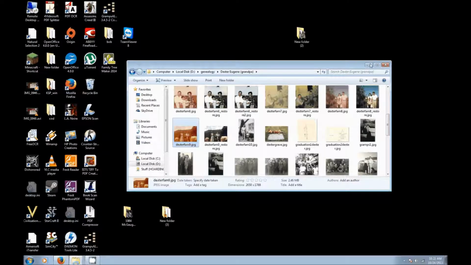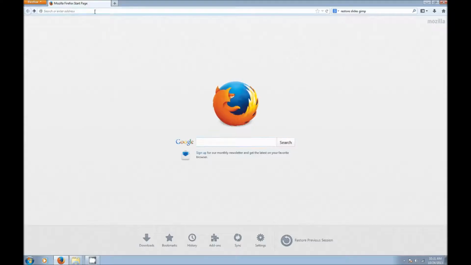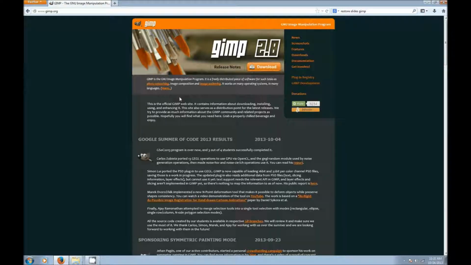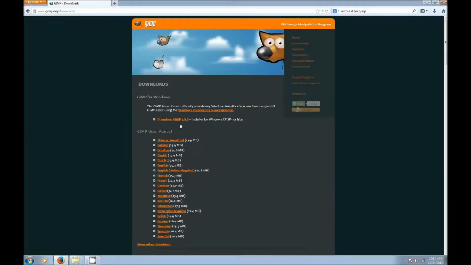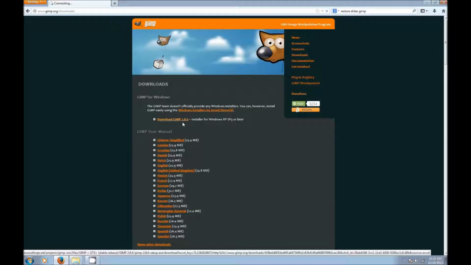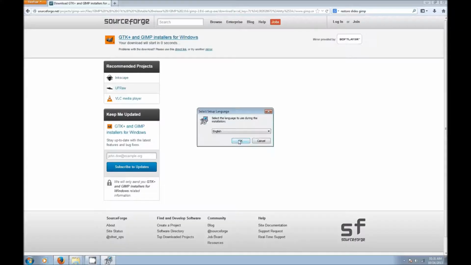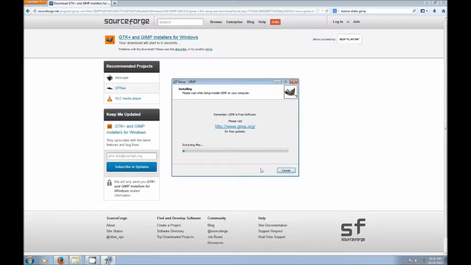To do that, we're going to have to go grab some software. First thing we need to do is go to www.gimp.org. Go ahead and click download here, then download GIMP 2.8.6. It'll ask you to save the file here. I've already got it saved. And just run through the installer real quick. Pretty straightforward installer as far as things go.